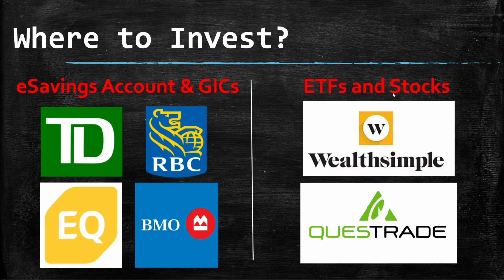The second one is ETFs and stocks. If you want to buy an ETF or a stock, then you have to go to some brokerage like Wealthsimple and Questrade. These are the top two brokerage platforms available in Canada today to invest. Both are great, but I would prefer Wealthsimple over Questrade. Again, I will make a different video on why that is, but so far, just to leave it here: Wealthsimple here, and over here you can go with EQ Bank. The rest of the three are all the same.